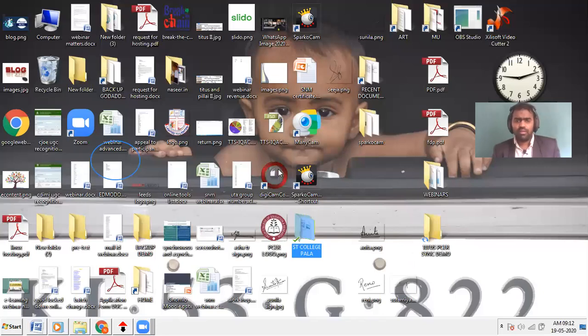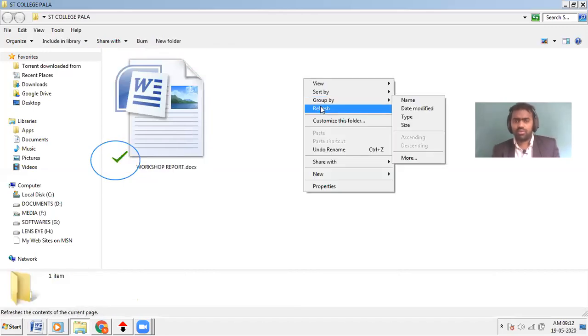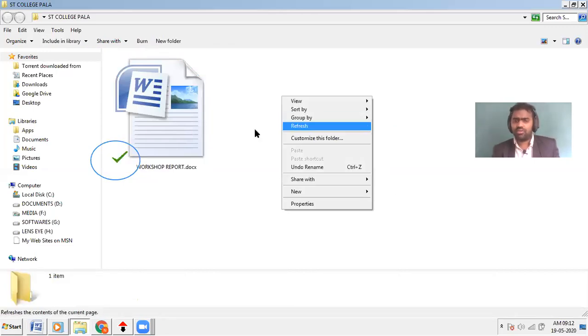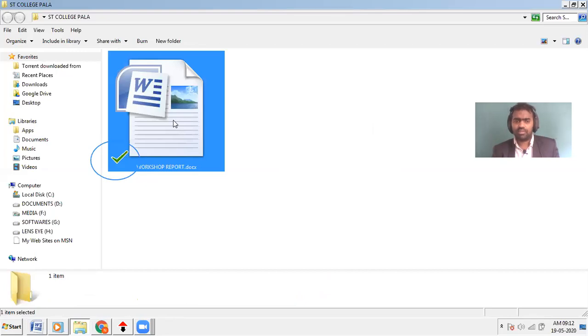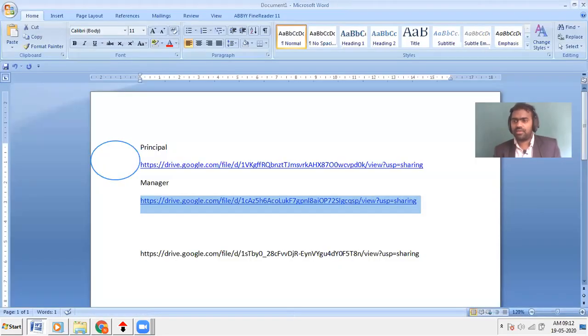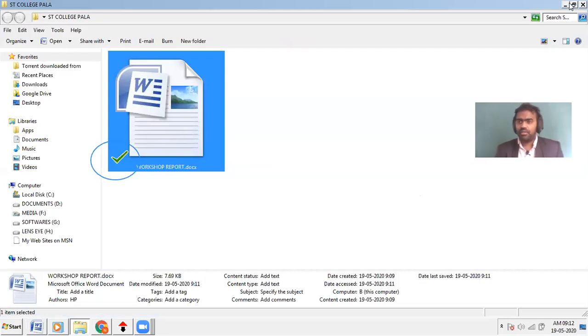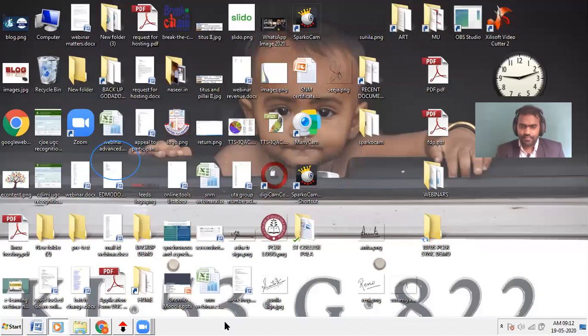Don't mind, because everything is working through the internet now. So even if your computer is connected to the internet, it will be taking some time. Now you see report on workshop is added. So this is how you can add things and synchronize the data. Any kind of file can be uploaded and synchronized. Now the data synchronization is over.